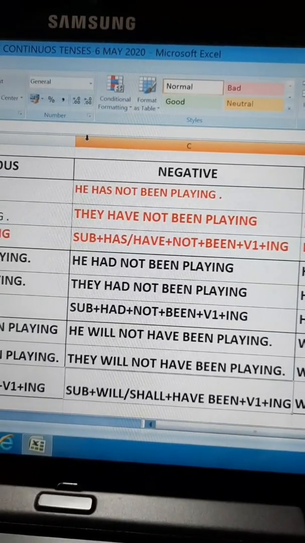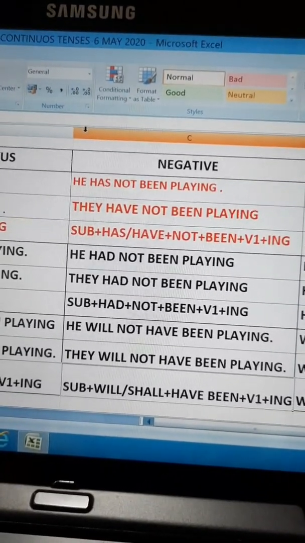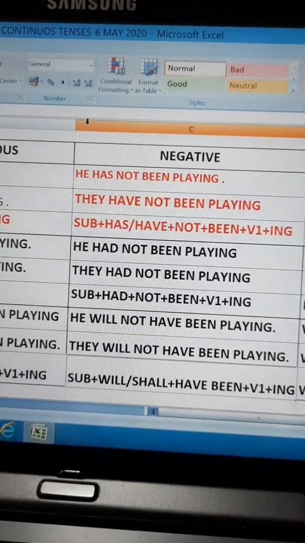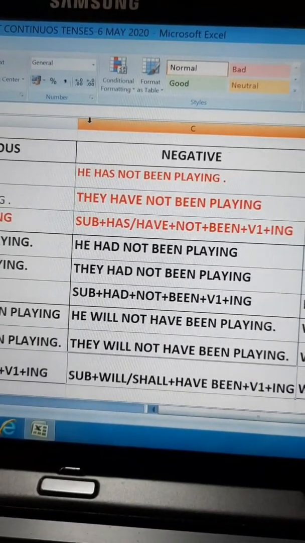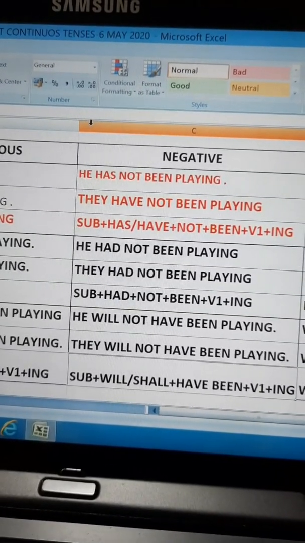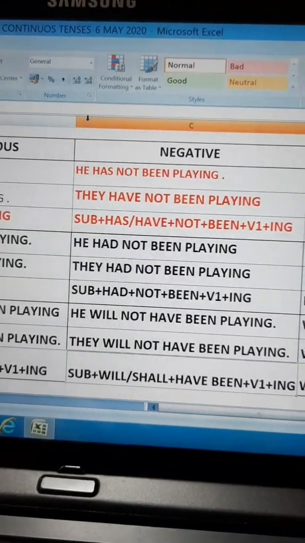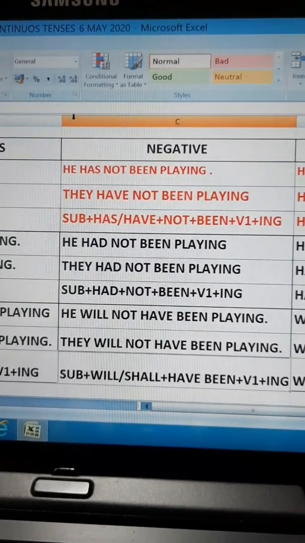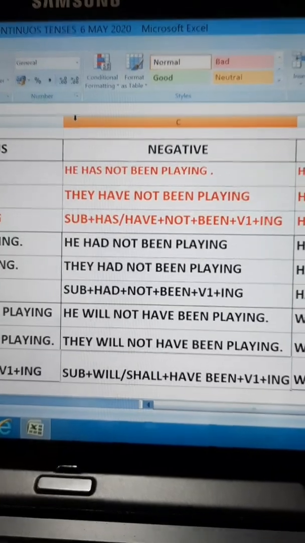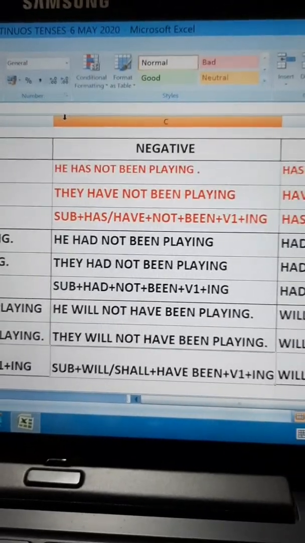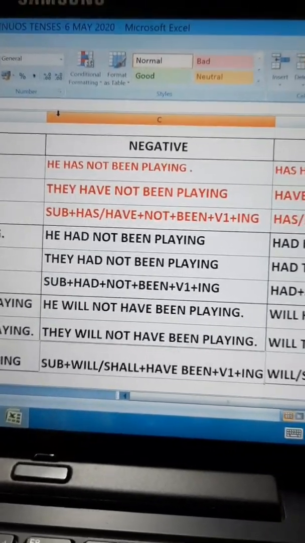He had not been playing. They had not been playing. Subject plus had plus not plus been plus first form of verb and ing. He will not have been playing. They will not have been playing. Again the order is subject plus will/shall plus have been plus first form of verb and ing.